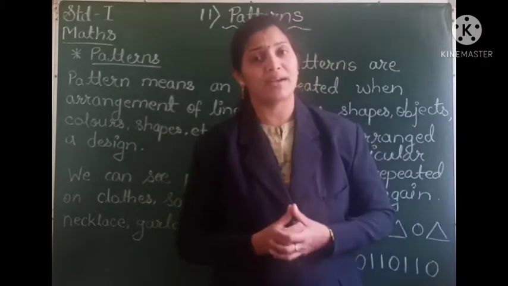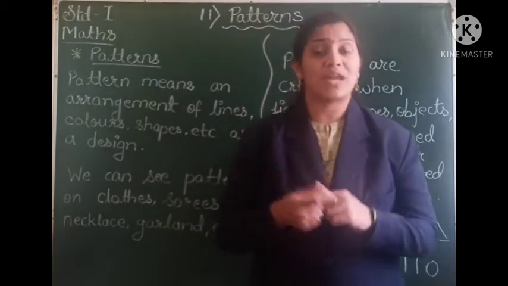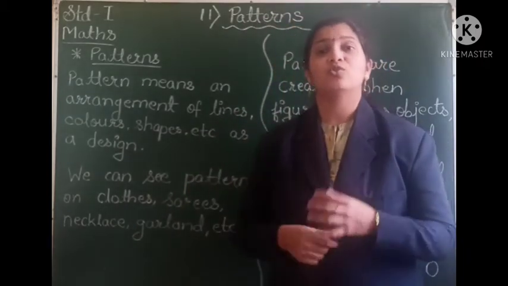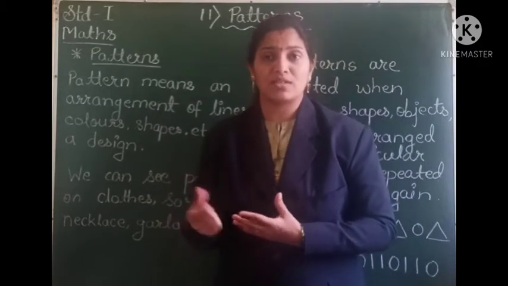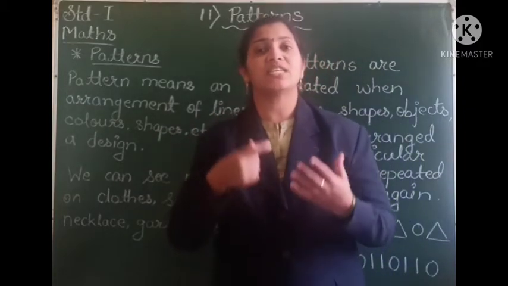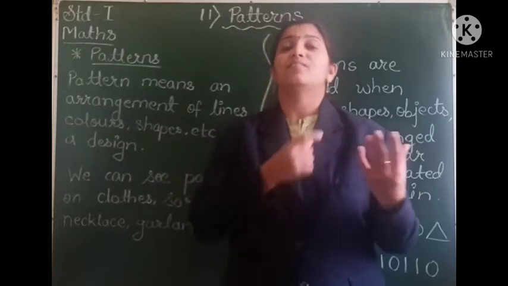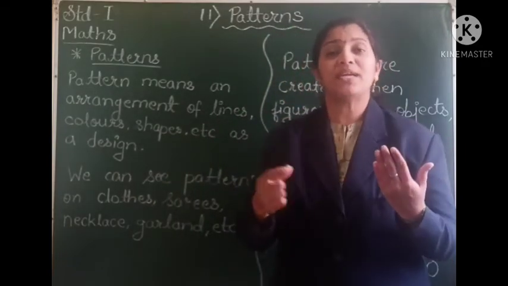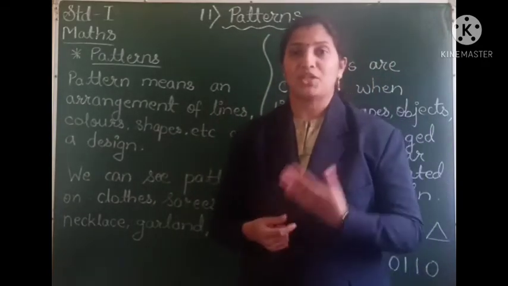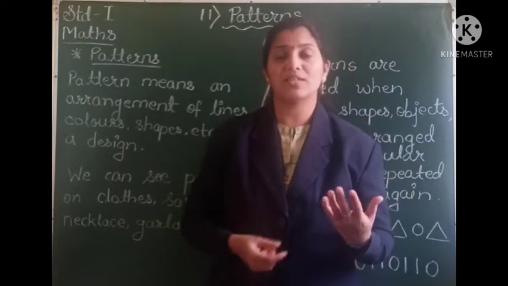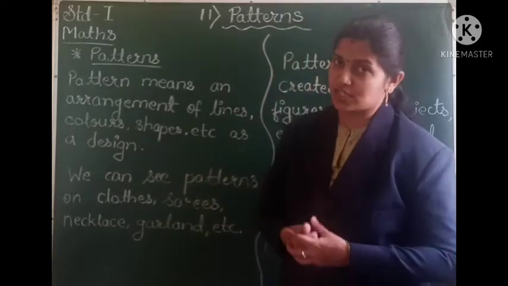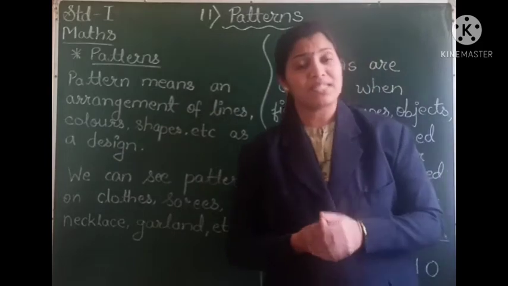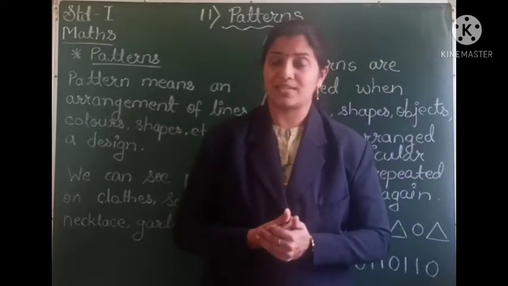So what may be the pattern? Maybe the color of flowers. Also different types of flowers. These flowers are arranged in such a way that they repeat after some time. Each type of flower keeps on repeating after some time. So patterns can be seen at various places, right?